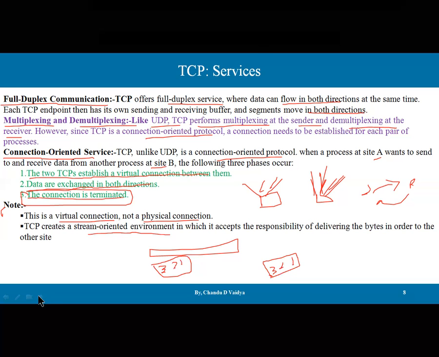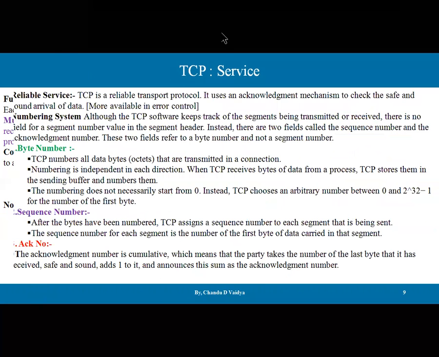Apart from these, there are other services like the reliable service. TCP is reliable because it is connection oriented. It also has an acknowledgement mechanism to check the safe and sound arrival of the data. It means this is explained more in error control. The reliability service is explained more in the error control part. So in order to have a reliable service, we have a numbering system, and the numbering system is a very important part.